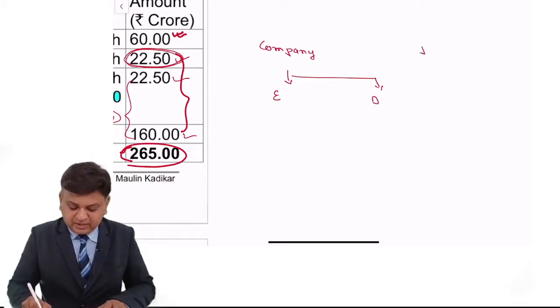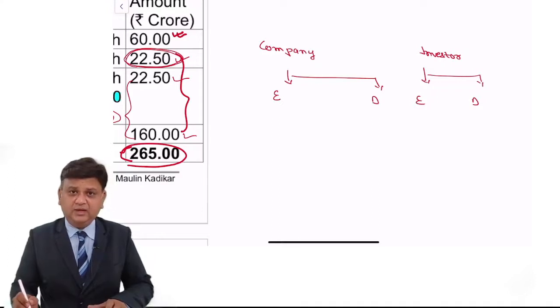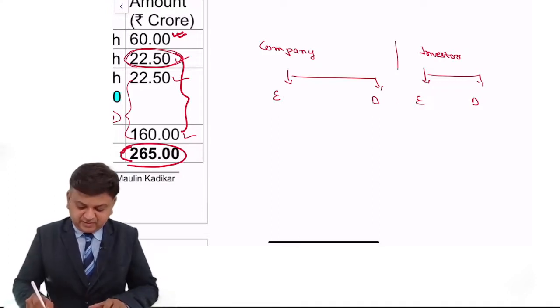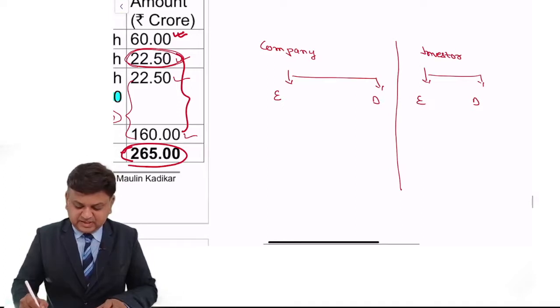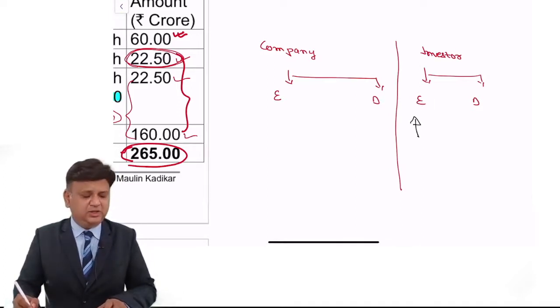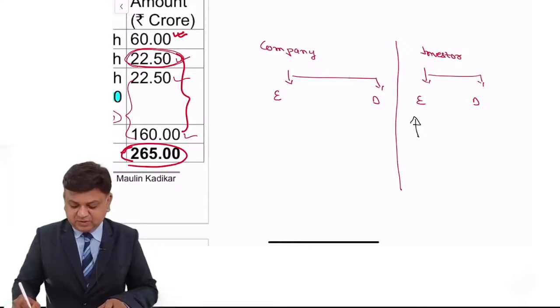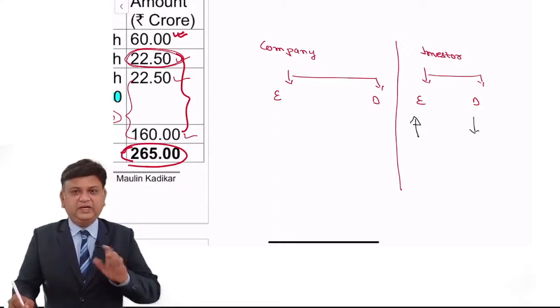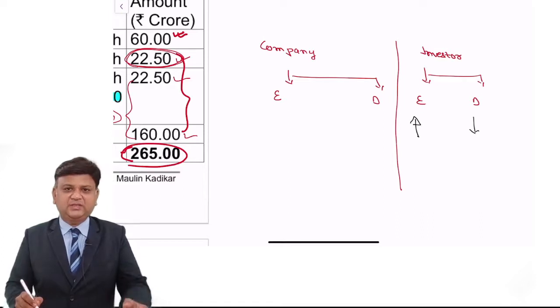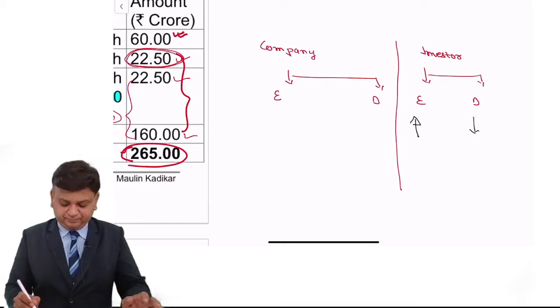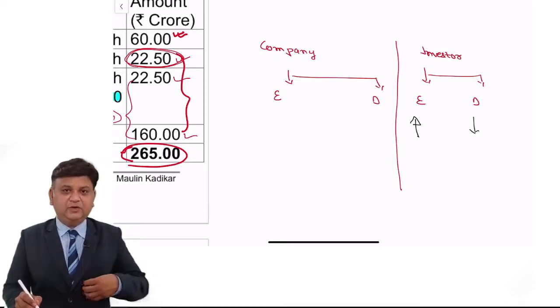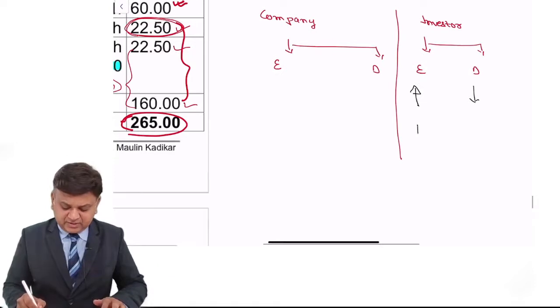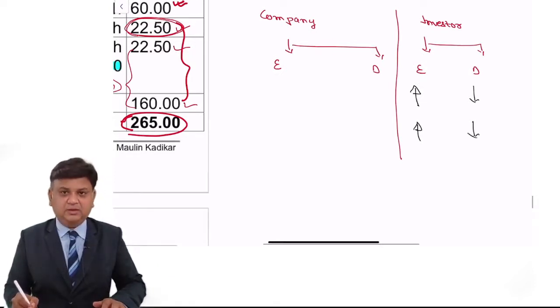From the investor's point of view, again, there are two types of investment that you can make. Either you invest in equity or you invest in debt. Now from the investor's perspective, they know that there is a high amount of risk when I make an investment in equity, and the risk is less over here. Very negligible. There is only credit risk, that is, the company may default. Otherwise, generally there is no risk. At the same time, the return is high over here and the return is very low over here.